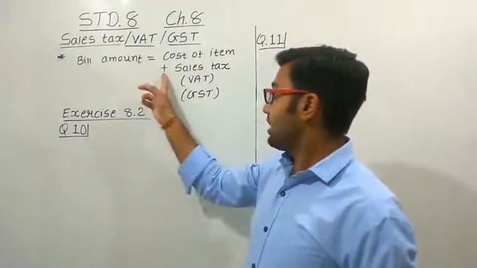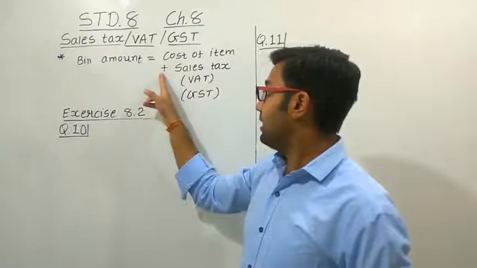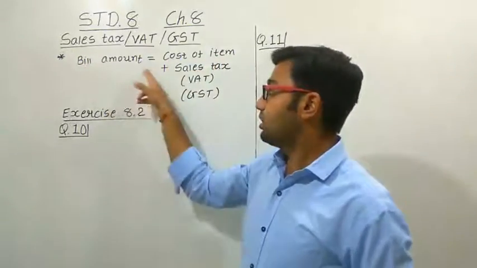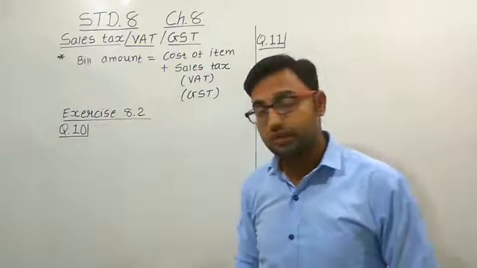So this extra amount we add to the cost of the item, and that is called the total bill amount, right?